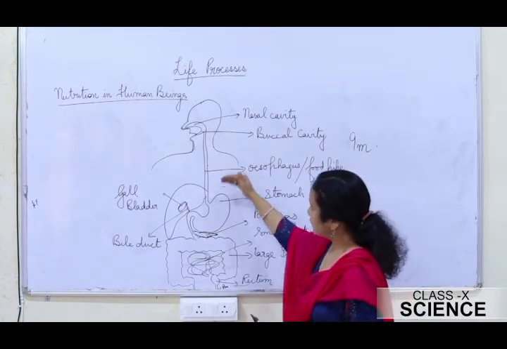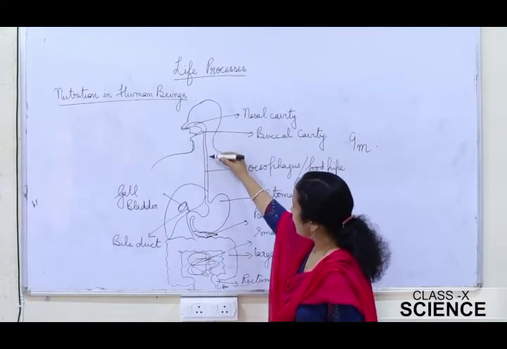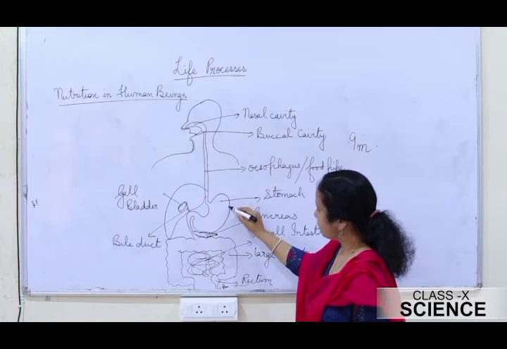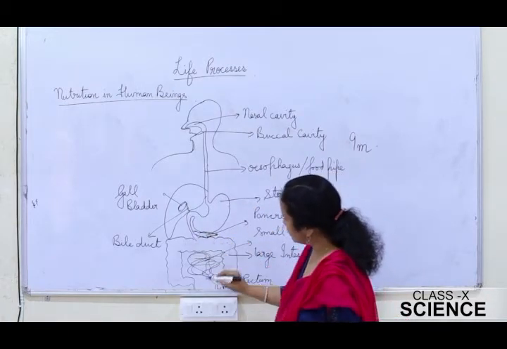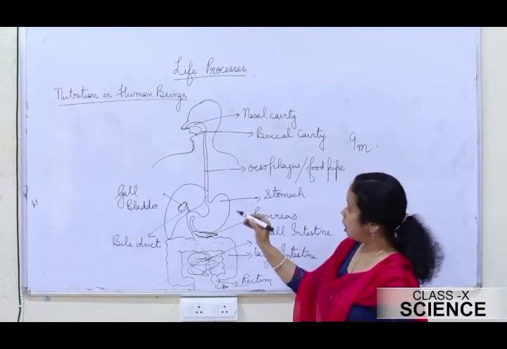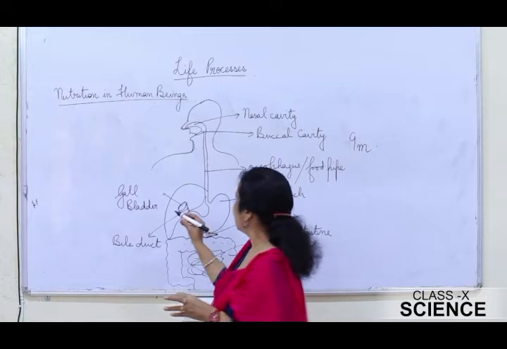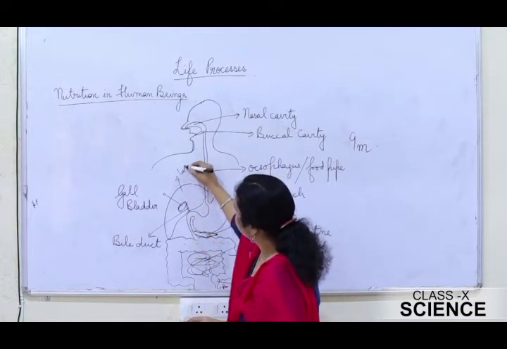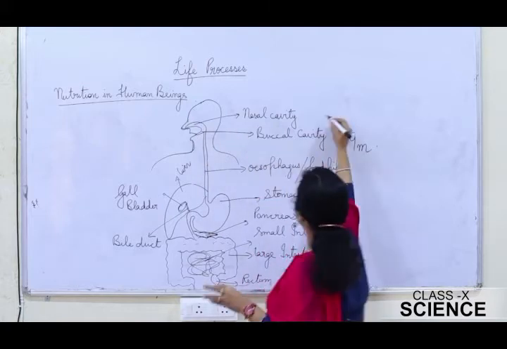If you see the associated organs, you will see here the mouth, then you have the food pipe or the esophagus, you have the stomach, you have the large intestine, you have the small intestine. Along with it, you have certain associated glands. One gland is the liver, the other gland is the pancreas, and in the mouth you have the salivary gland.